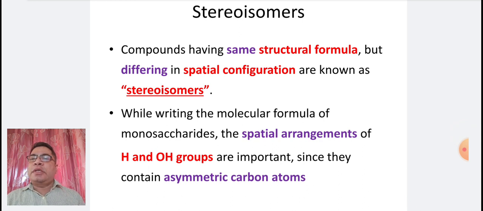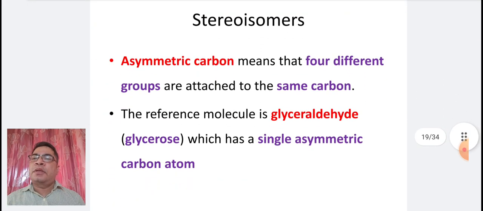Coming to the next point, stereoisomers. Compounds having the same structural formula but differing in spatial configuration are known as stereoisomers. While writing the molecular formula of monosaccharides, the spatial arrangements of H and OH groups are important since they contain asymmetric carbon atoms. Asymmetric carbon means that 4 different groups are attached to the same carbon. The reference molecule is glyceraldehyde or glycerose, which has a single asymmetric carbon atom.